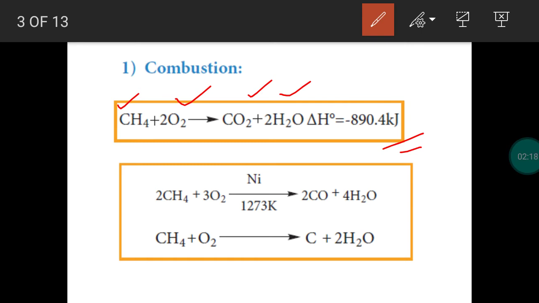This is an exothermic reaction. If insufficient oxygen is provided, the combustion reaction takes place in the presence of nickel at 1273 Kelvin. It gives carbon monoxide with water. If only one oxygen molecule is combining with methane, it gives carbon black.